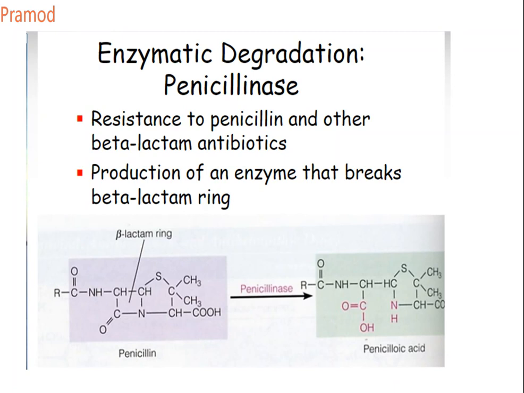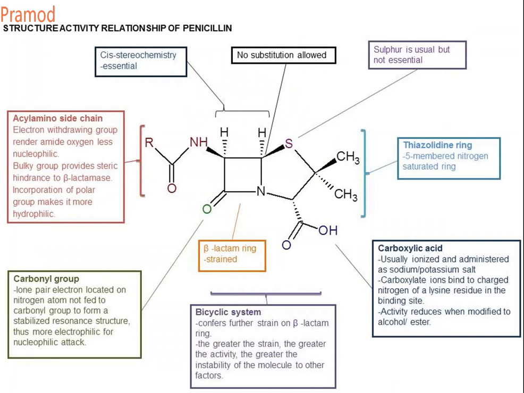And this further undergoes degradation. The bond between sulfur and carbon breaks, and the bond between carbon and nitrogen breaks. The ring opens and you get RC double bond O, NH, CHO plus SH, CH3, COOH and NH2.